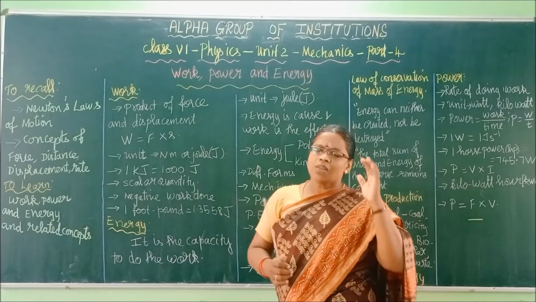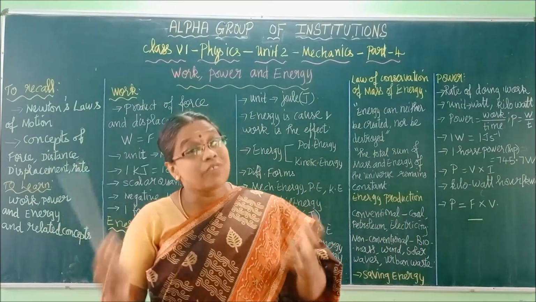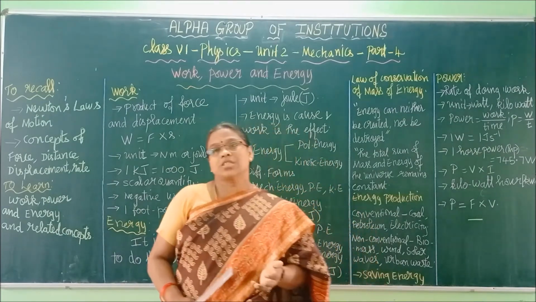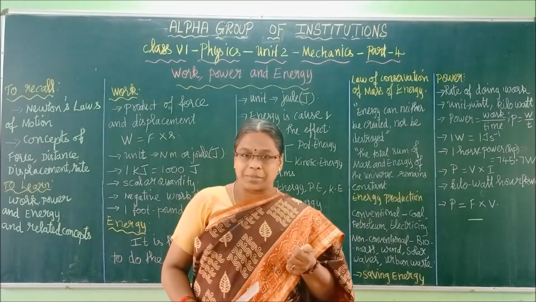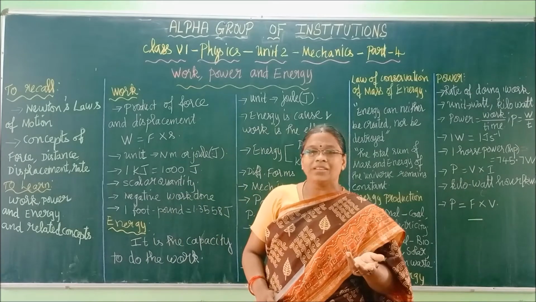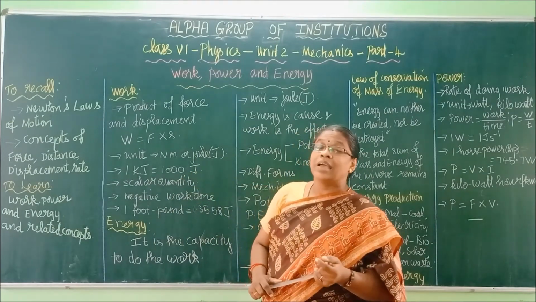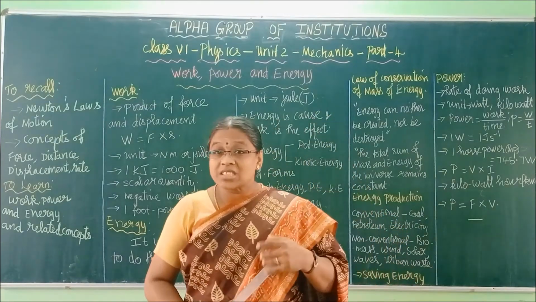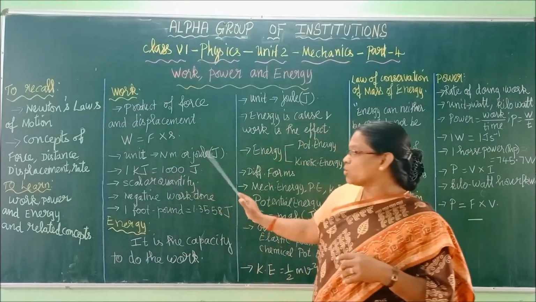Now for small works it's quite okay when we use joules. But when we are doing huge works in factories, industries, and even in your houses, some instruments and appliances use so much energy. For that, expressing the energy in a smaller unit is not sufficient. So there we go for a higher unit called kilojoule. K-I-L-O, kilo means what? First lesson, prefix. Kilo means 1000. So 1 kilojoule is equal to 1000 joule.